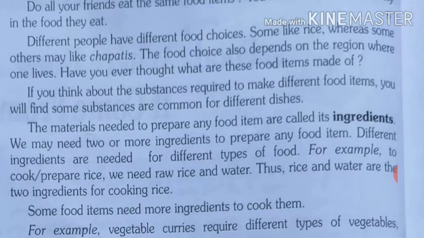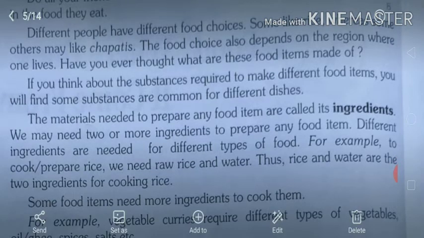So if we have to cook any dish, we need ingredients. In some dishes we need one, two or three ingredients, and in other dishes we require more. For example, if we have to cook rice, we need raw rice and water, and then we can cook our rice.